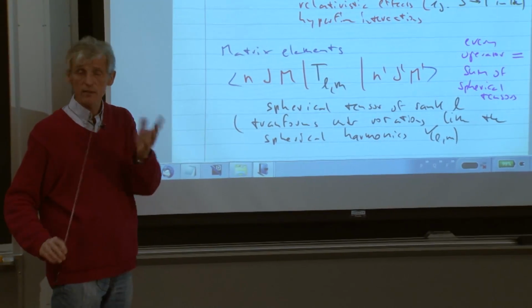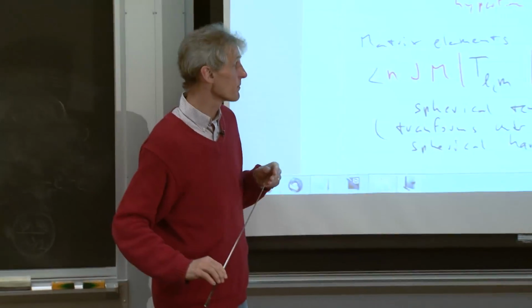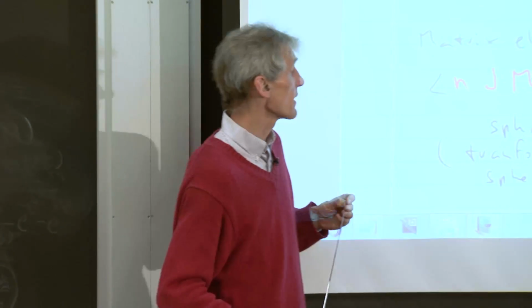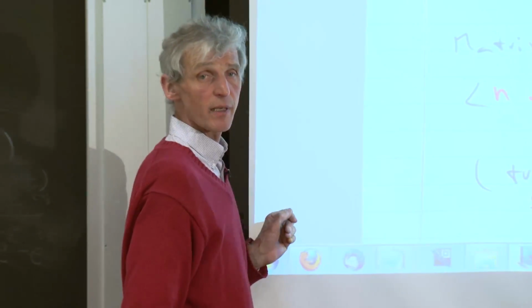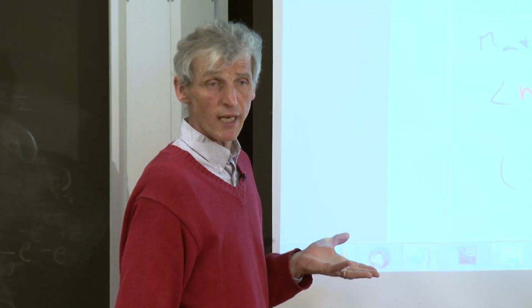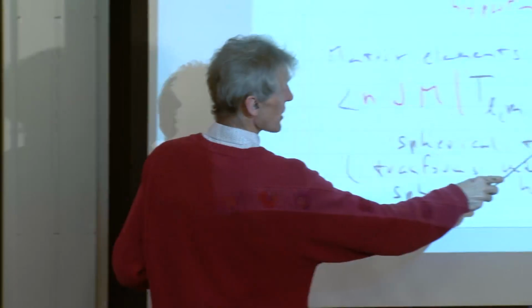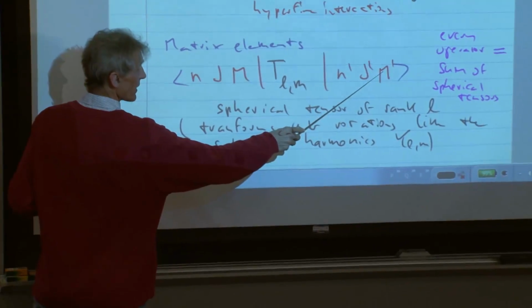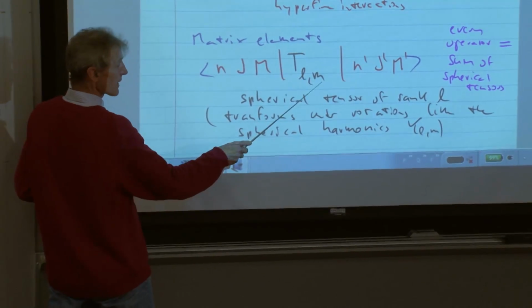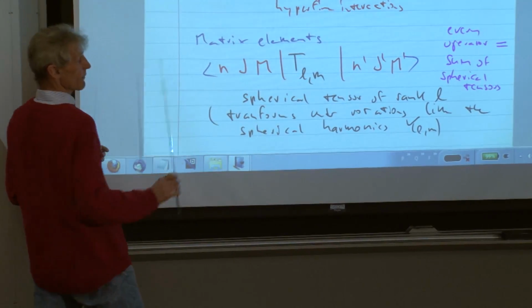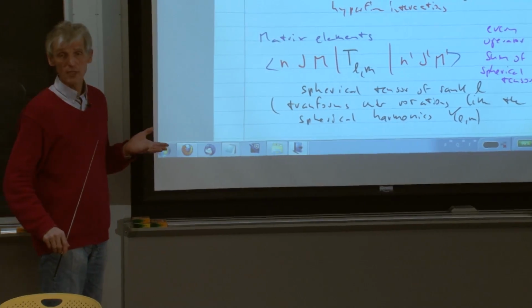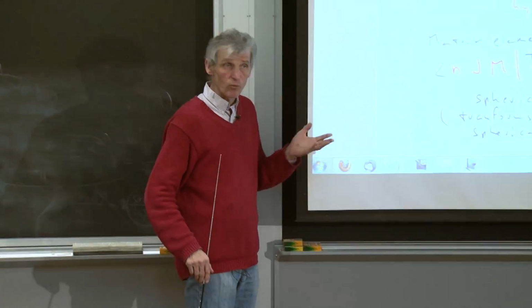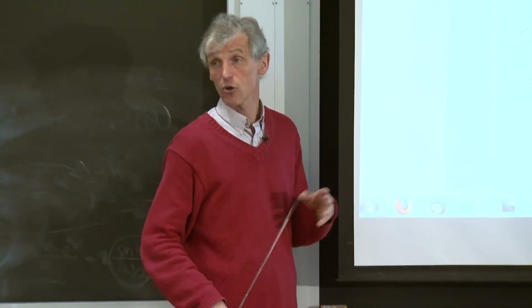And in the end, and this is what I will show you in the next class, ultimately the question whether this matrix element is zero or not will boil down to the question whether J' and M' angular momentum can be added to L and M, and there is overlap with angular momentum of J, m. So we are back to the rules for adding angular momenta. We get the triangle rule, we get the Clebsch-Gordan coefficients and all that.